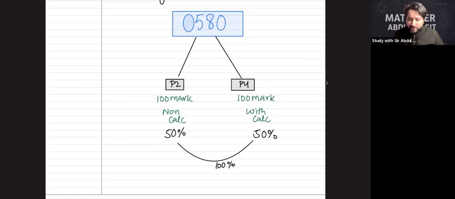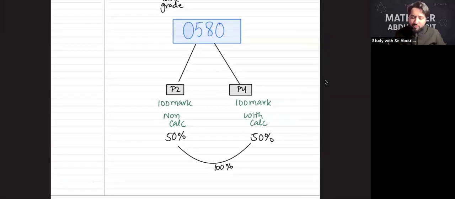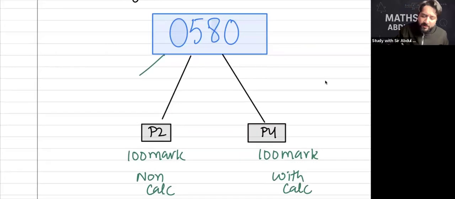One of the students said to me that I'm giving core maths. So you are giving core maths. So core maths is P1, non-calculator. Your paper 1 will be non-calculator.